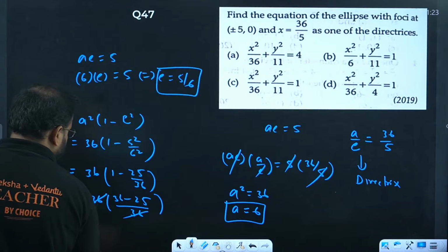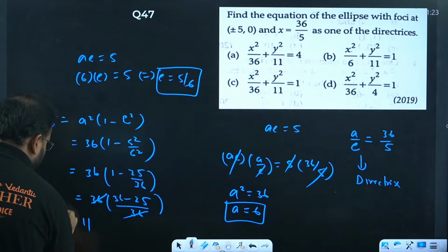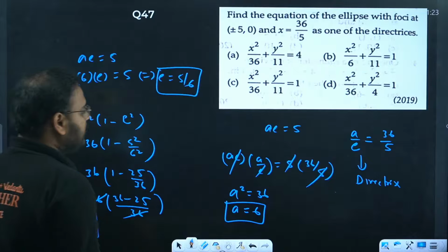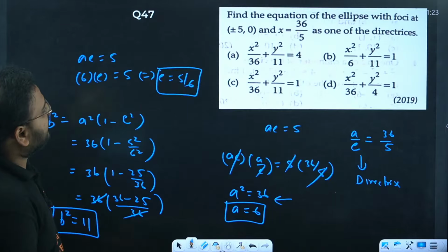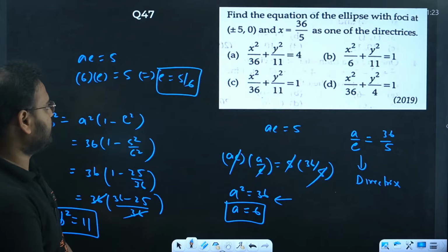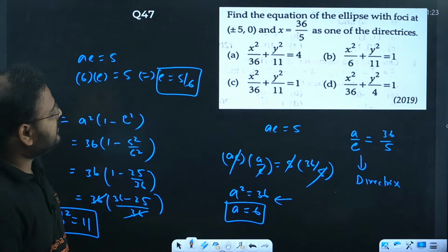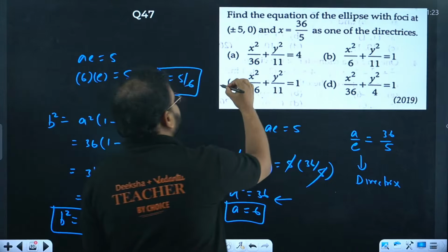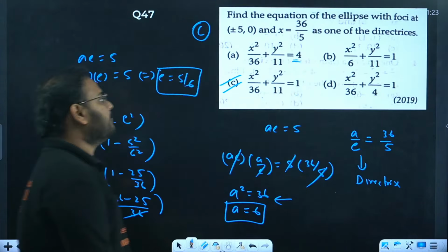So this one cancels. So your b square value is coming as 11. What about a square, sir? 36. Okay. So x square by a square plus y square by b square equals to 1. So answer is option C. Here we have 4. That's why we can't take the option. Okay. Answer is option C.